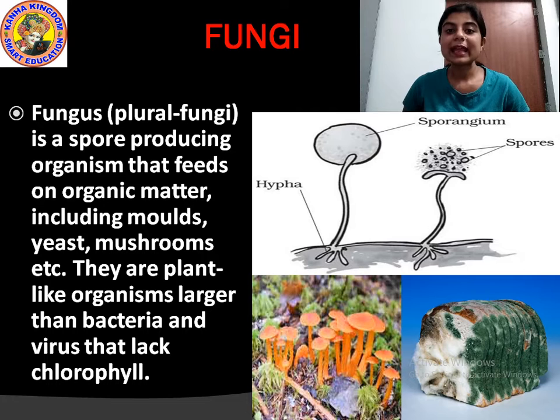That is why it lives on some other organic matter so that it can get its nutrition from that and it can grow. Understood? To get nutrition from other organic matter, they grow on different living things so that they can get their nutrition from them.